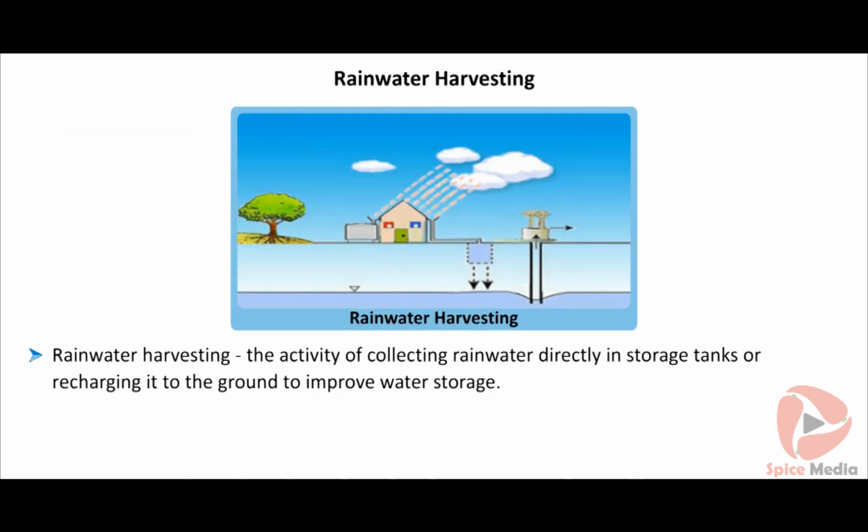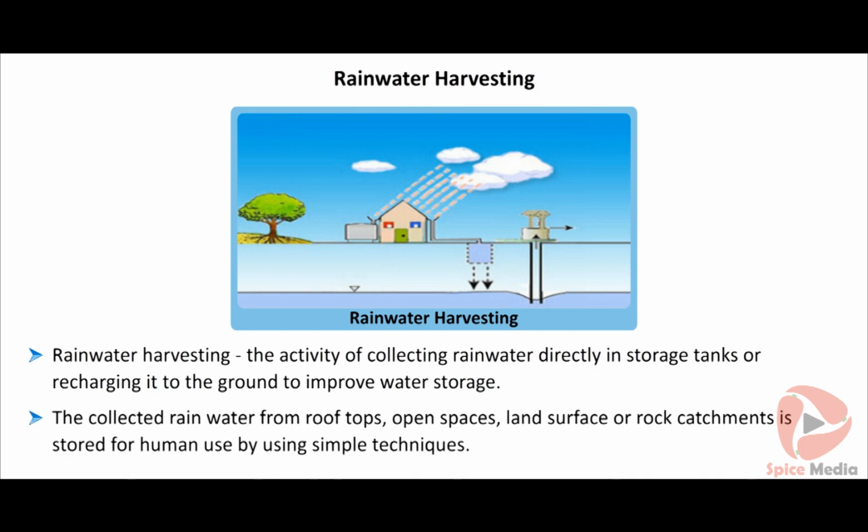Rainwater harvesting is the activity of collecting rainwater directly in storage tanks or recharging it to the ground to improve water storage before it is lost as surface runoff. The collected rainwater from rooftops, open spaces, land surface, or rock catchments is stored for human use by using simple techniques and effective ways.